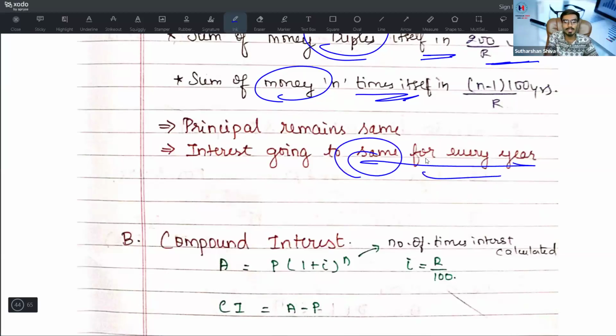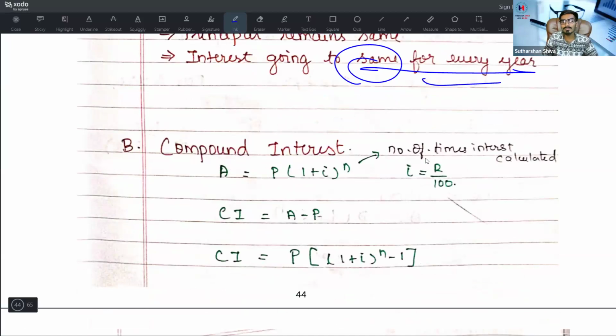Here, principal is going to be constant. In compound interest, n is the number of times the interest is calculated. Principal is going to change for every year. It adds interest on interest, interest on interest. So compound interest is equal to A minus P. Compound interest is equal to P into 1 plus I whole power n, minus 1.